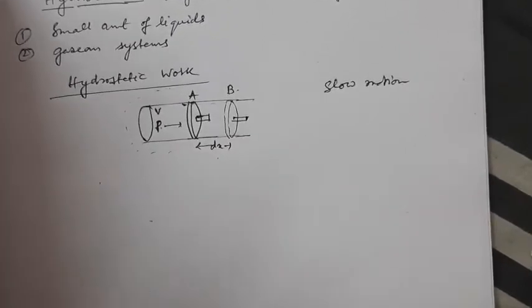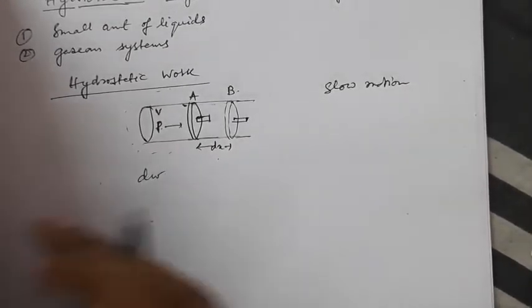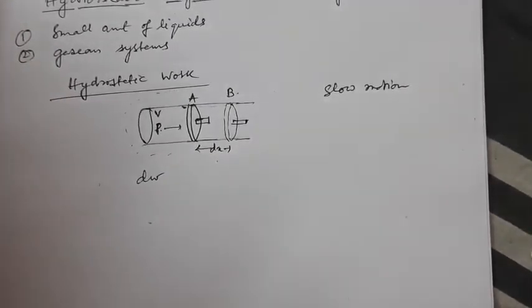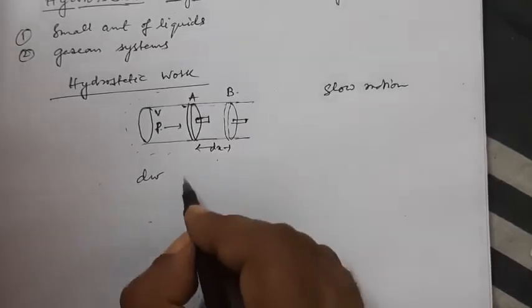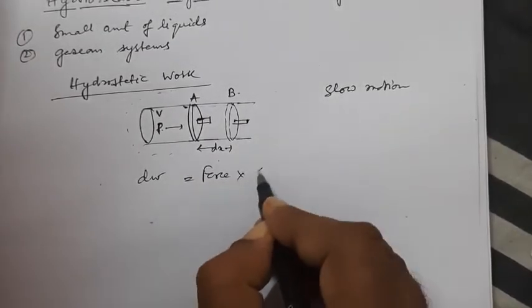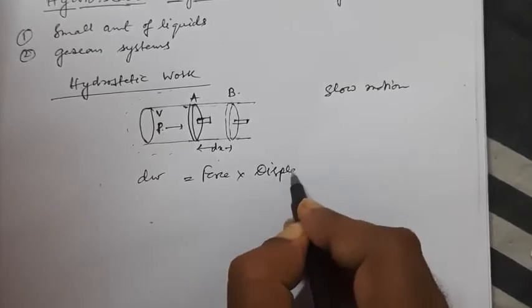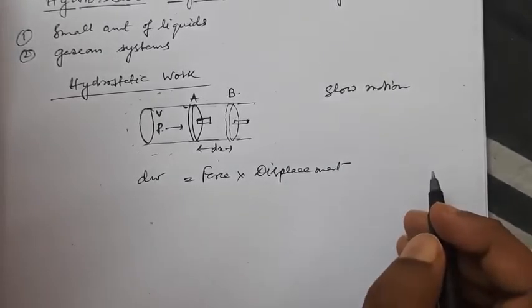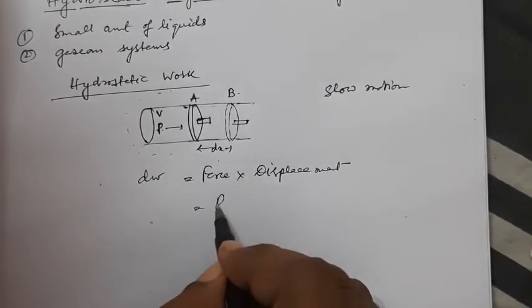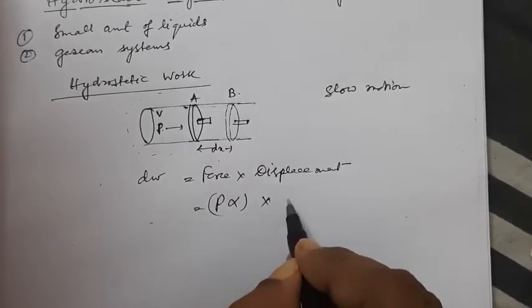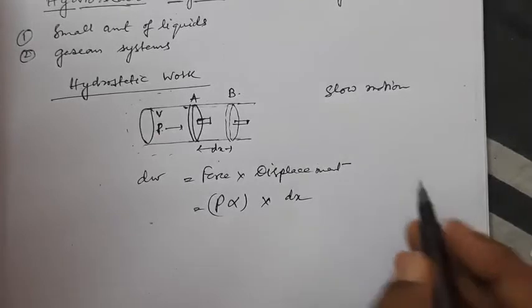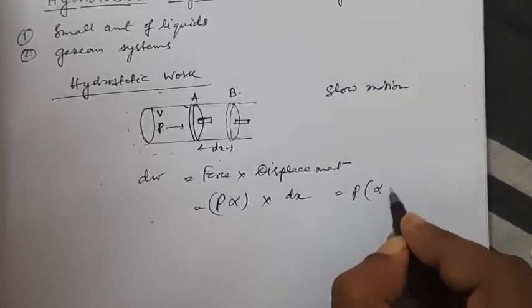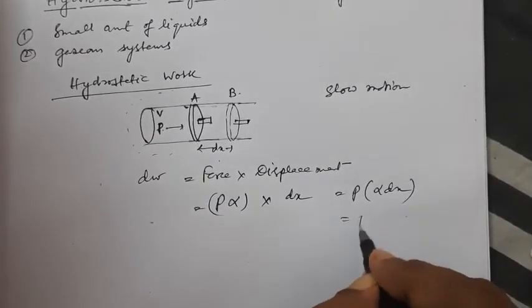If we take the work done to be dW, I'm moving straight into the process. dW is equal to force into displacement. Work is equal to force into displacement. We have already studied the displacement is dx. Now what is force? Force is pressure into area, and the displacement was dx. So P, A dx means dV.